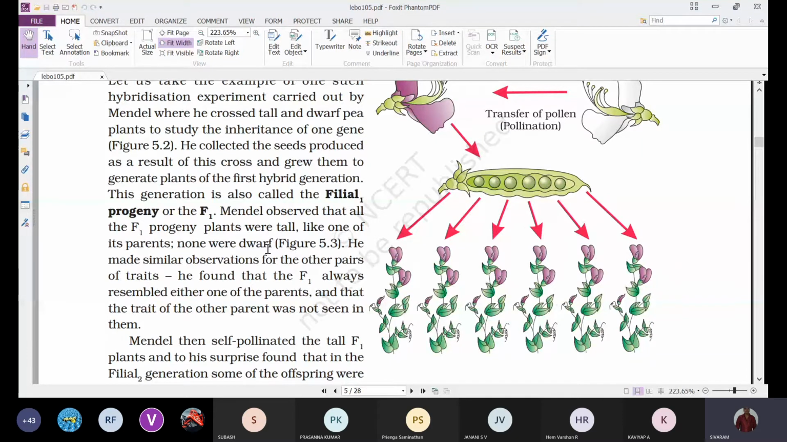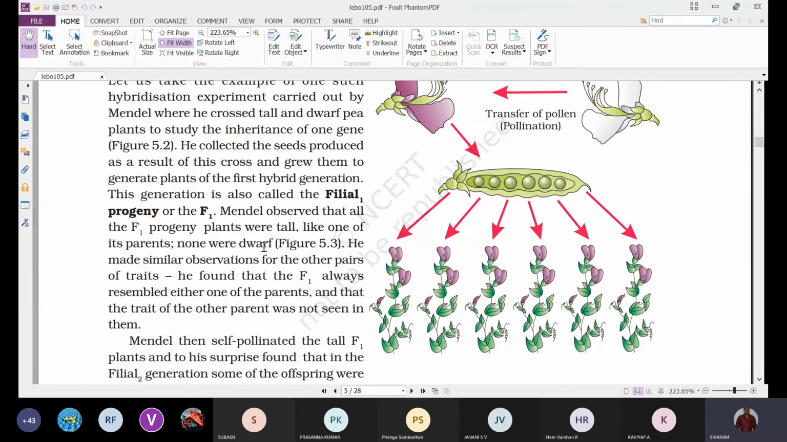None were dwarf; no plant was with dwarfness. All are tall plants only. And next, he made similar observations for other pairs of traits. He found that the F1 always resembled either one of the parents, and the trait of the other parent was